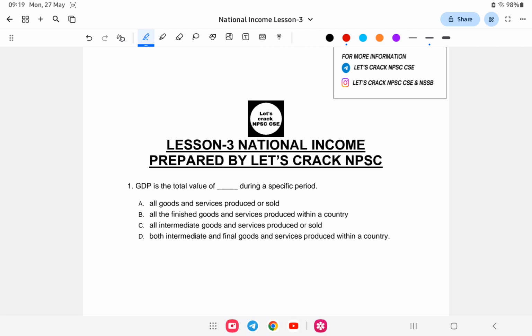So the option is all of the goods and services produced. That is correct, but there is no specific period given. Next, all the finished goods and services produced within a country. This is also possible. All intermediate goods produced in a country. This is not true. Both intermediate and final goods produced within a country, this is not correct because gross domestic product accounts for only the finished product.